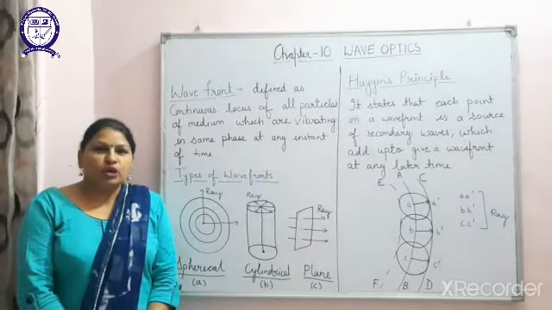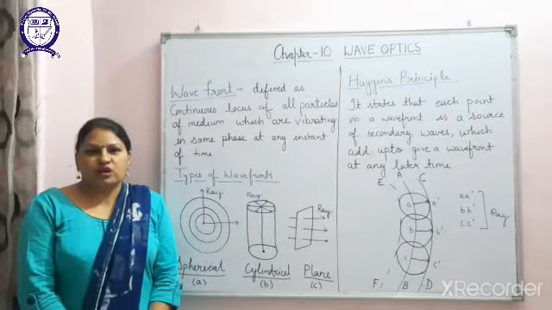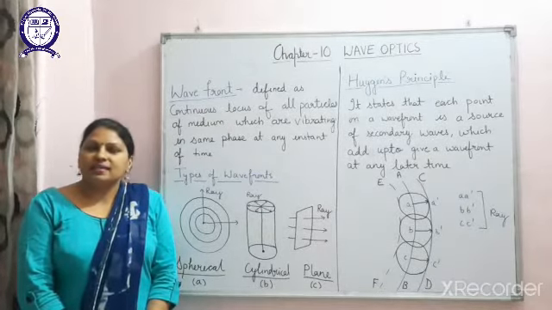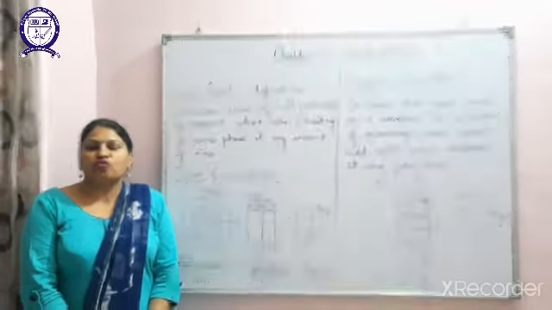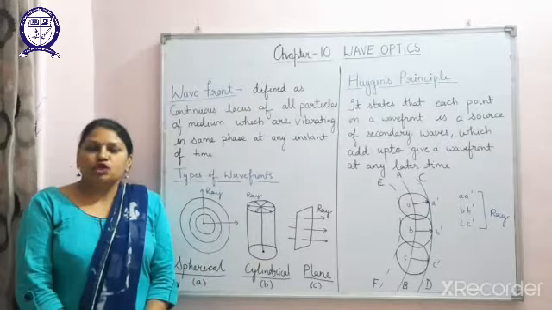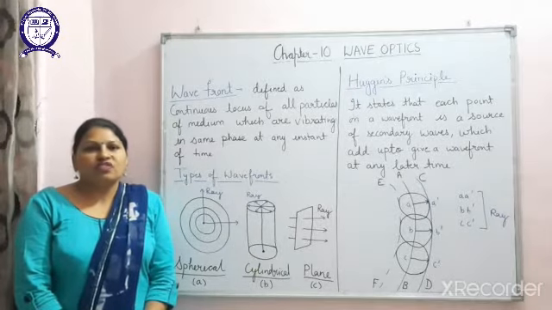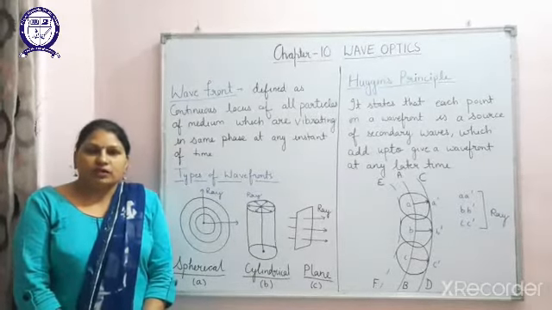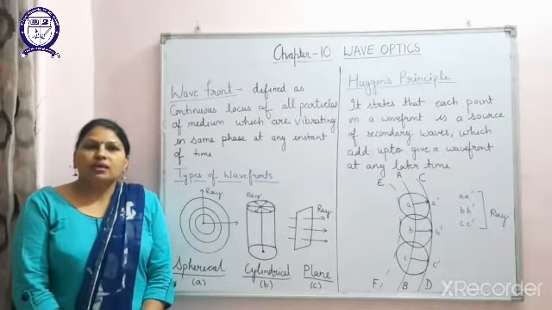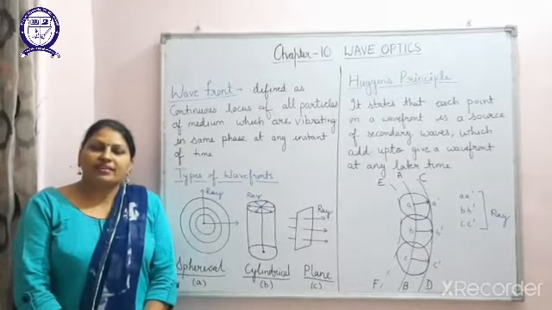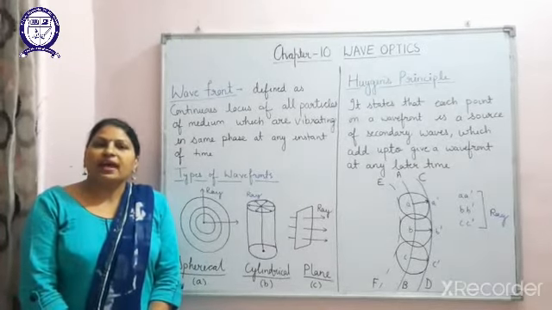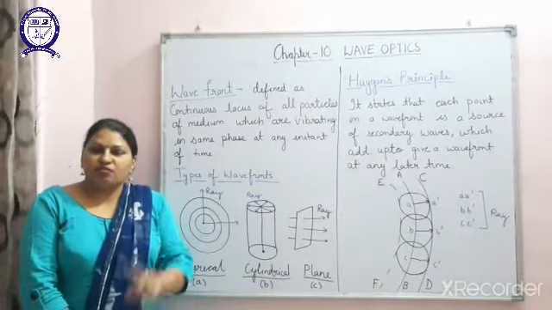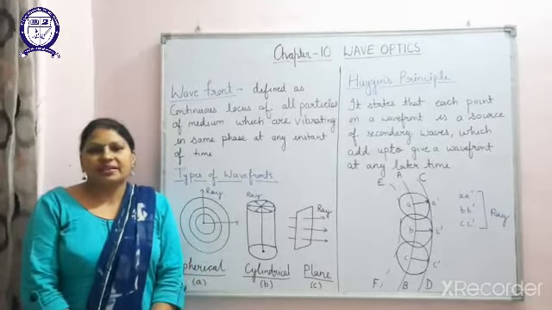First of all, I wish to give you one example in which you will get the concept of wavefront. If in still water we throw a small stone and a disturbance is created in the form of waves, there is a distribution of energy continuously in the form of crest and trough, and you can see the waves. Wherever you get the crest, those are the locus of points at which all the particles are vibrating in the same phase, and that is why everywhere in that particular spherical range you are getting the crest.